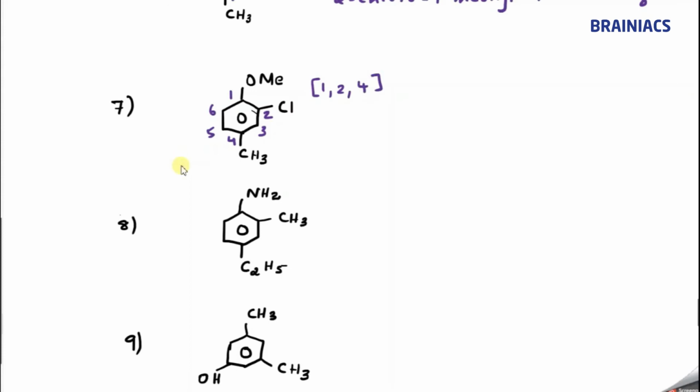So I can say again alphabetically chlorine will come first. So 2 chloro, correct, 2 chloro, then fourth position methyl, 4 methyl, then 1 methoxy. So here many students will have doubts, sir, both are M, right? So you can take one by one. Okay, so for methyl, then what will come? 1-methoxybenzene, correct? So 2-chloro, 4-methyl, 1-methoxybenzene.